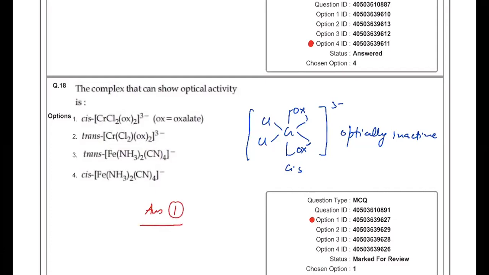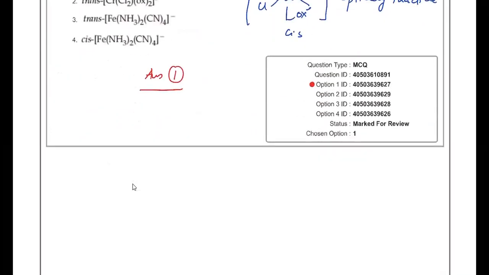This is also a standard question of the NCERT book. Two bidentate ligands and two monodentate ligands in the cis geometry show optical isomerism. In trans geometry, it will not show optical isomerism. It is optically inactive due to a plane of symmetry. So in the other three cases, if you draw the structure, you can easily find the plane of symmetry. So the answer must be 1 over here.